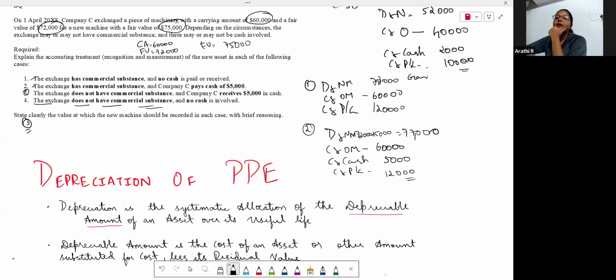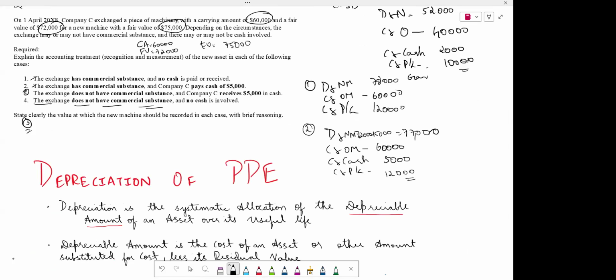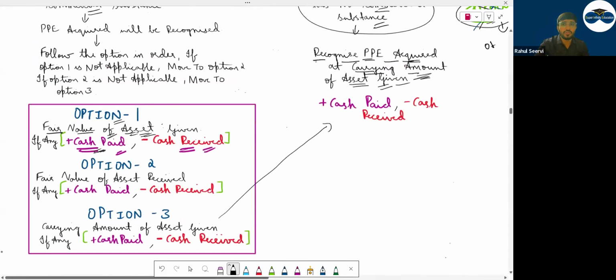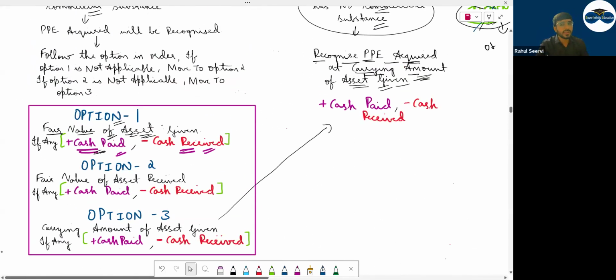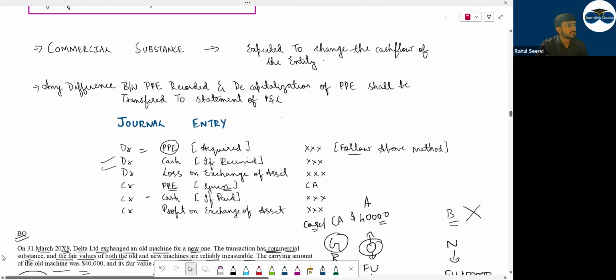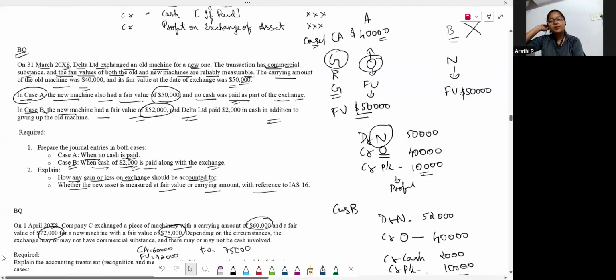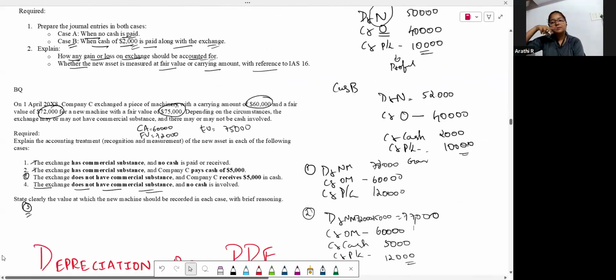Sir, in the fourth one, we should do it in carrying amount only, sir. Third one also carrying amount, no commercial substance. But there is cash involved here, so you have to do the same part. For cash received or paid, you have to adjust the carrying amount. Simple: cash paid, add; cash received, reduce. Sir, in the third one 5,000 is received, so we should minus it. Cash received, minus. Then 55.